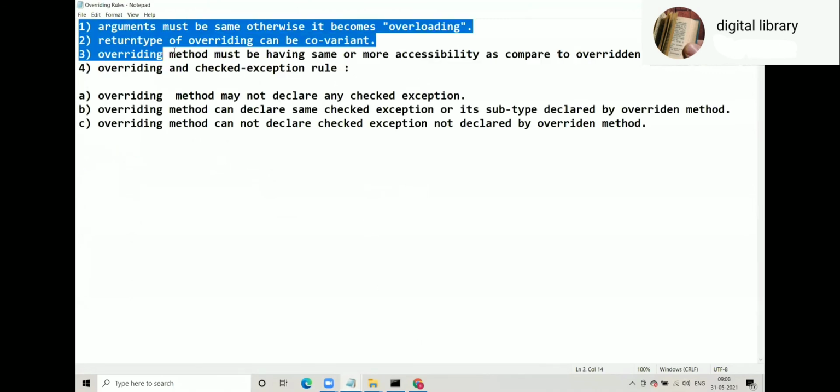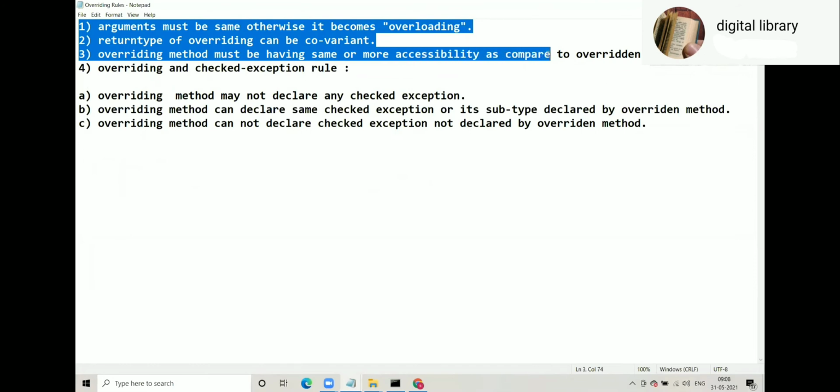Read rules 1, 2, 3. If you have any doubt, let me know. Don't read the 4th rule at all, don't even look at it.